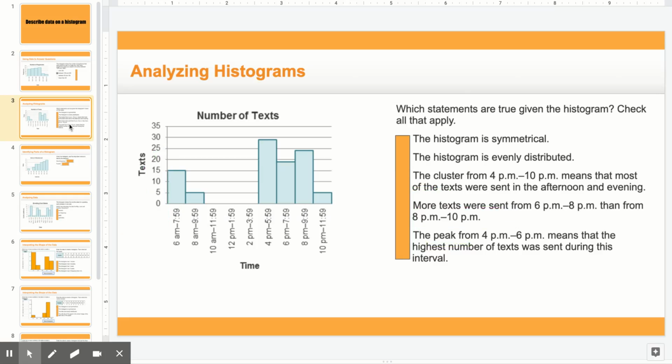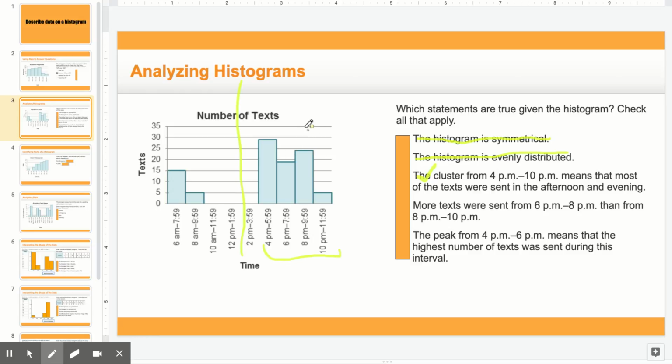Okay, next one, it says, which statements are true given the histograms? Okay, it says the histogram is symmetrical. Well, looking at the graph, it's not symmetrical because if I cut the data in half, it's not the same on both sides, so it can't be that one. Then it says the histogram is evenly distributed. Well, it's not evenly distributed. Not everything has the same amount. Okay. Then it says the cluster from 4 to 10. So I'm looking at 4 to 10 of texts were sent in the afternoon and evening. I'm going to say that that is true.